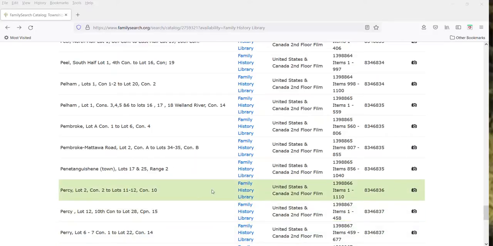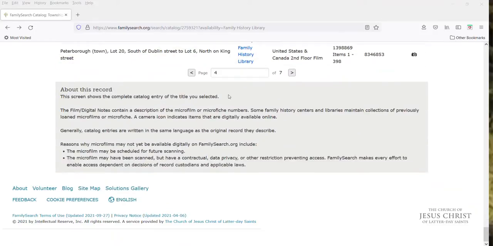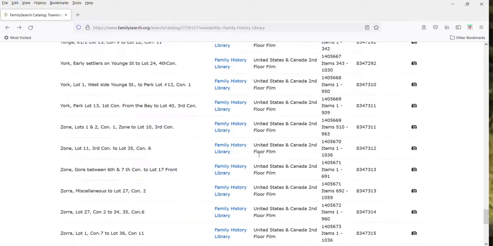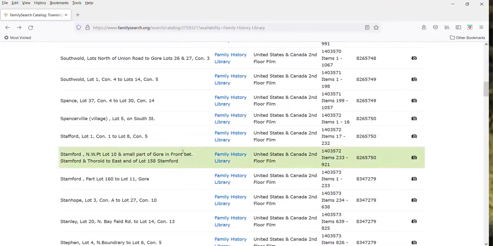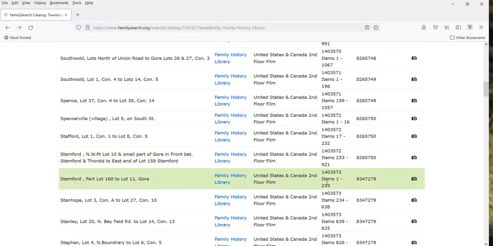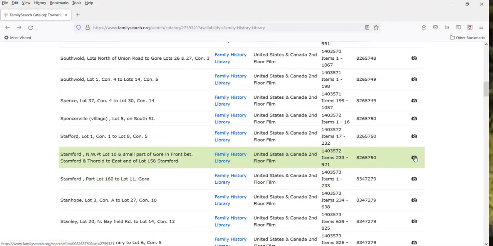The next township I'm going to do is Stamford, and I know that this is on the last set here just because I've been here before. So I'm going to come up here, Stamford. Again, it looks like it's over 2 reels. This one goes from page 233 to 921. And then on the next one, it goes from 1 to page 233. So let's open up this one here.